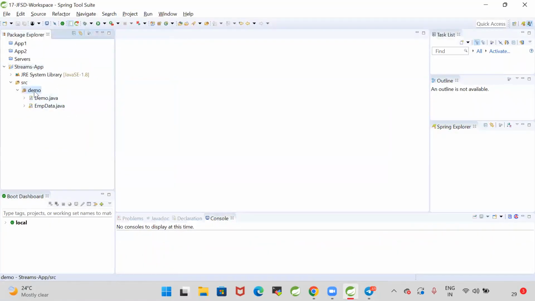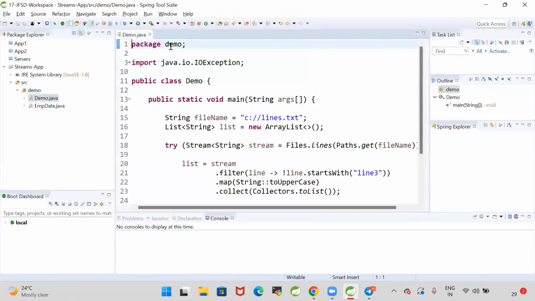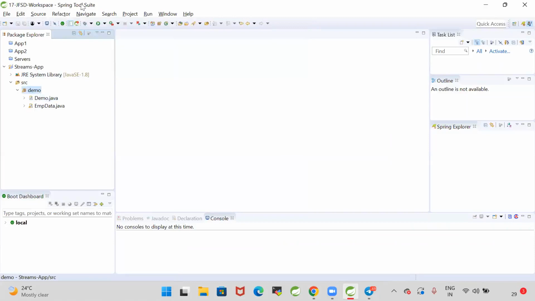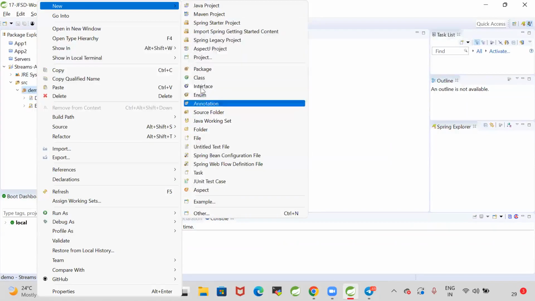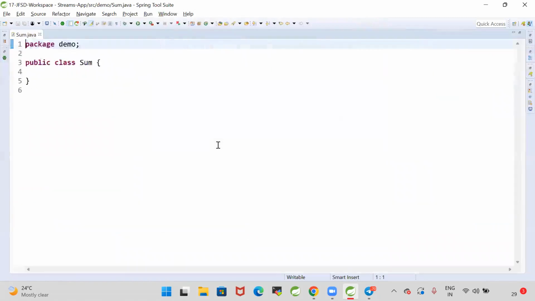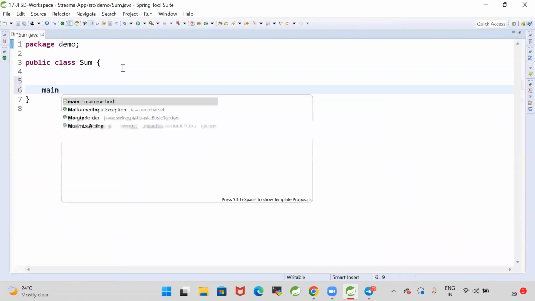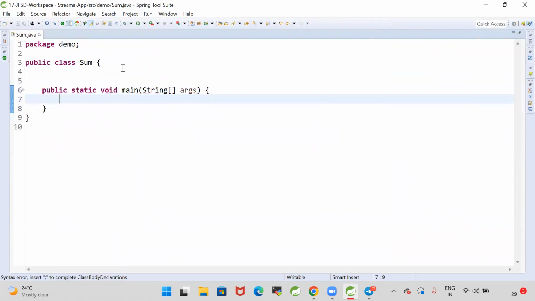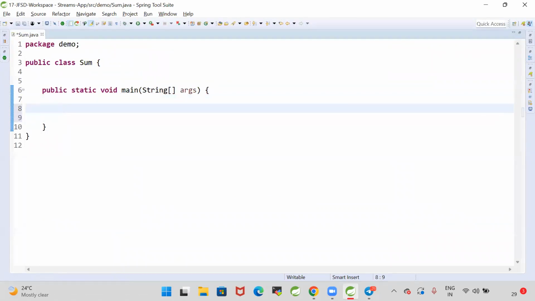How to perform sum of numbers. I'm going to give you numbers. Can you write the logic to perform the sum of those numbers?